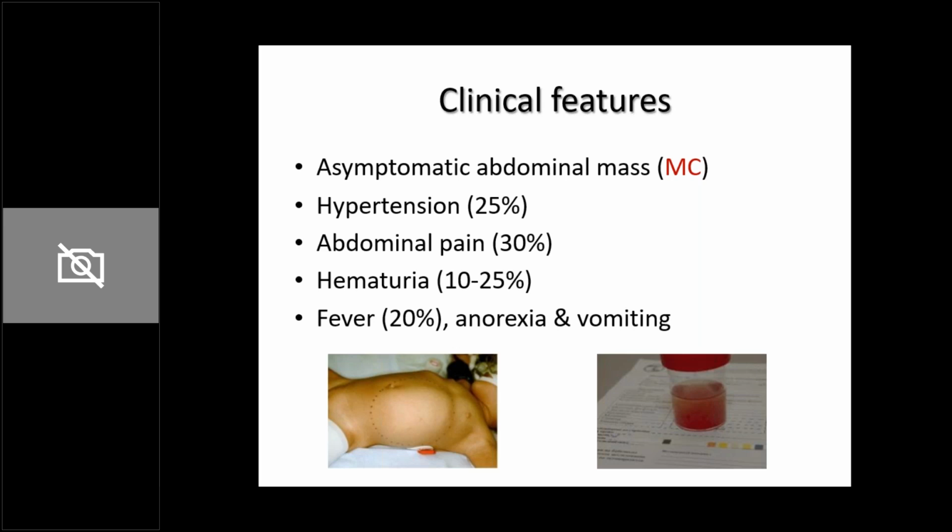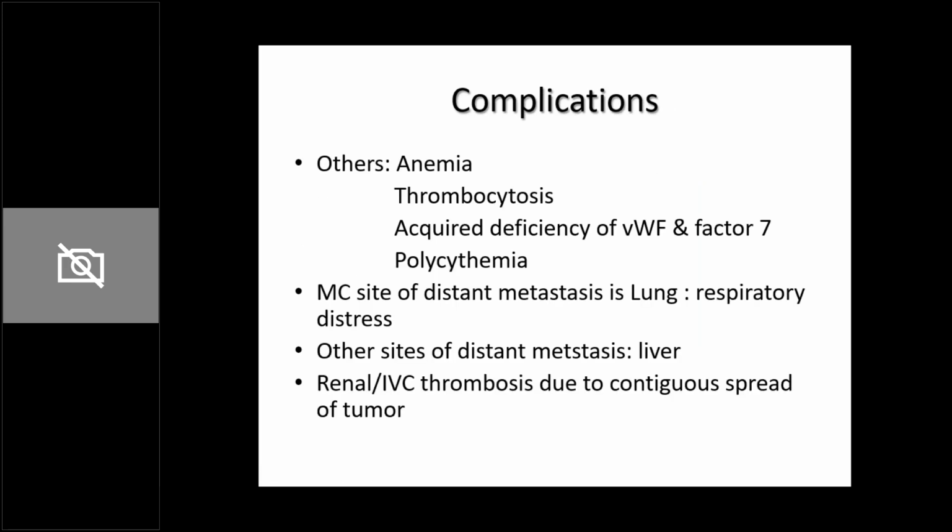Mother might be bathing the child and suddenly they feel that there is a mass. So they may come to you with an abdominal mass. Hypertension is something which you usually recognize during the evaluation. So it is present in 25%. Abdominal pain may be present in 30% of the children. They may come up with complaint of blood in urine. So they come with hematuria, and some may just present with fever. And then on examination, you may palpate an abdominal mass, and on evaluation, you may find a Wilms tumor.